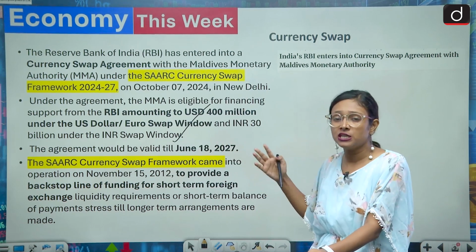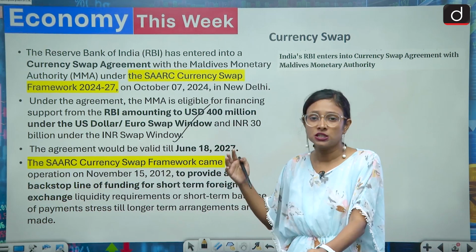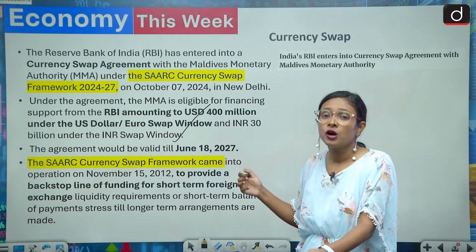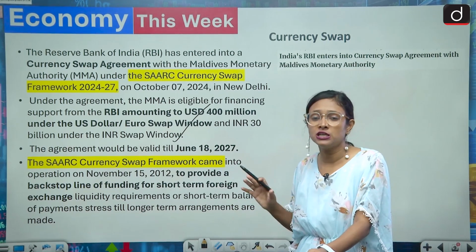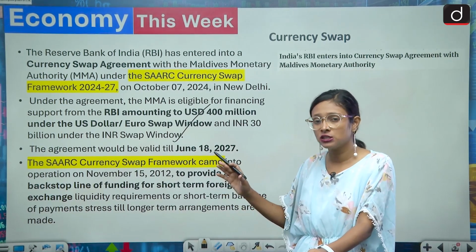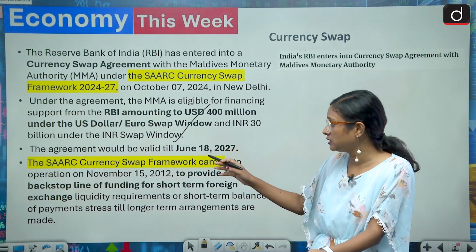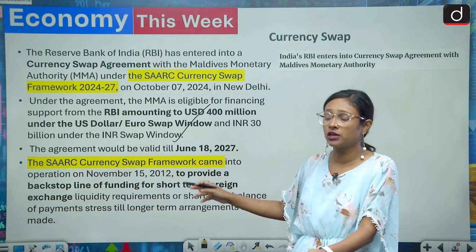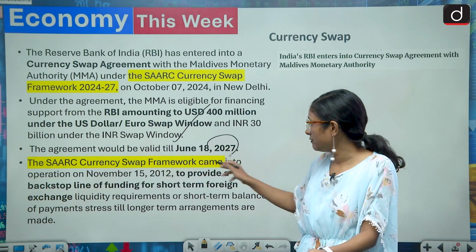So in this, India will provide money in Indian rupees, dollars, and euros, to have liquidity in the Maldivian market. That's why these steps have been taken, and this agreement would be valid till June 18, 2027.